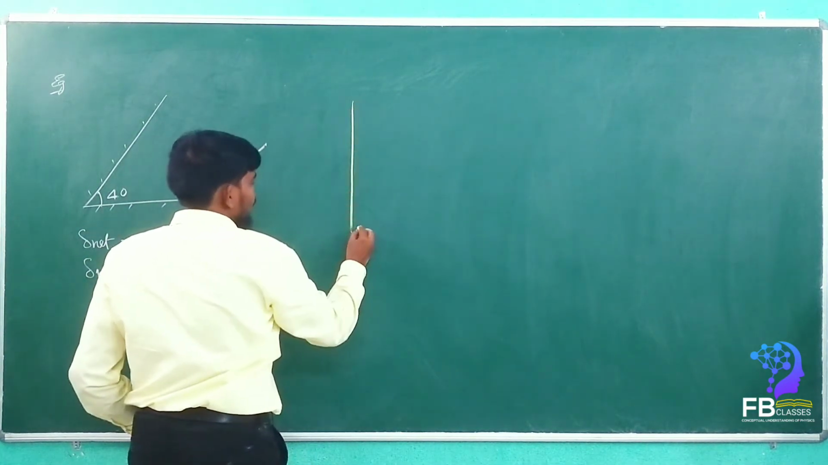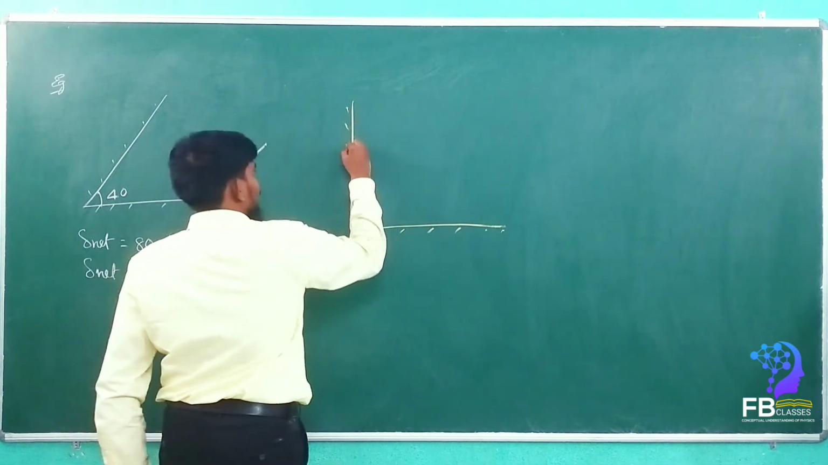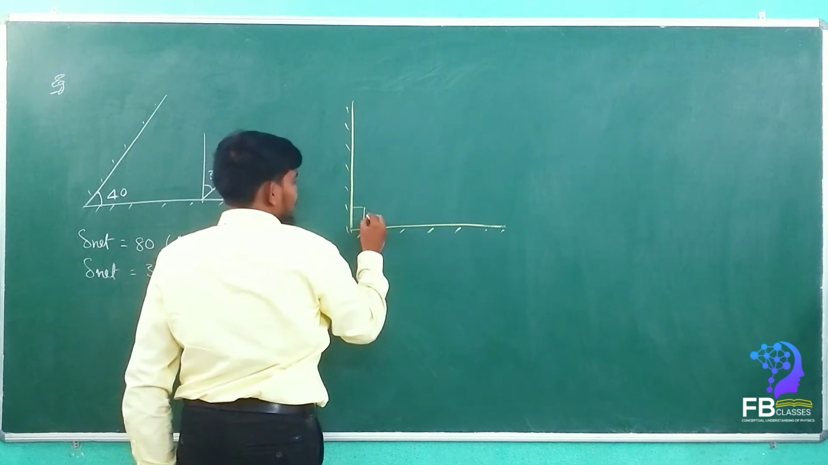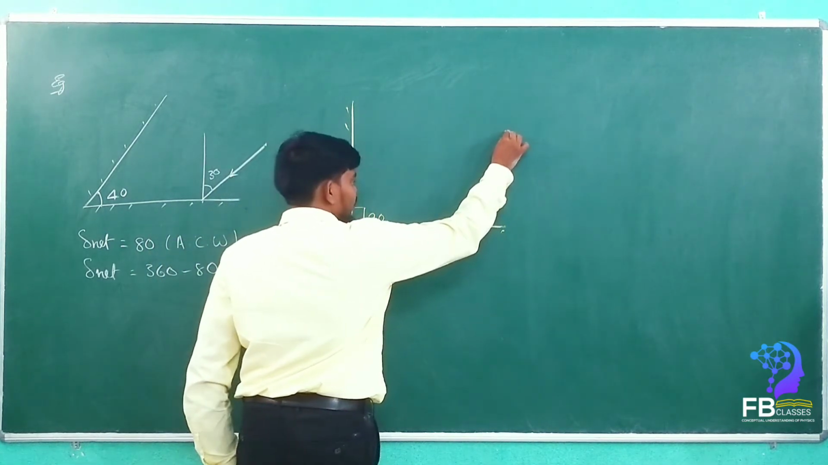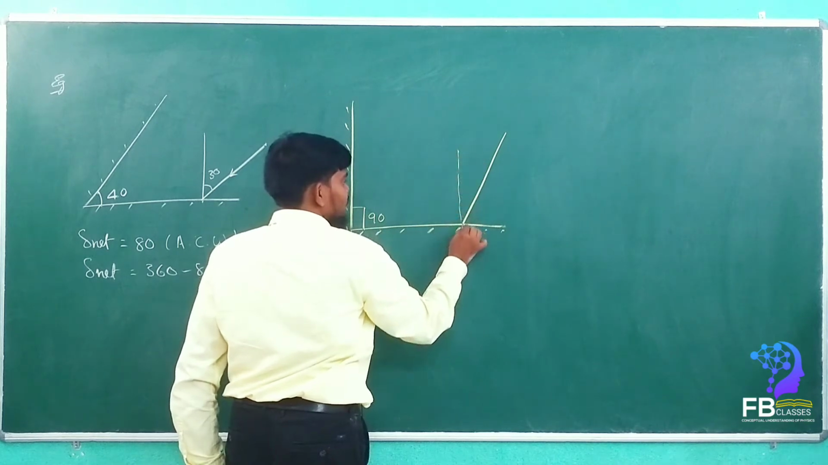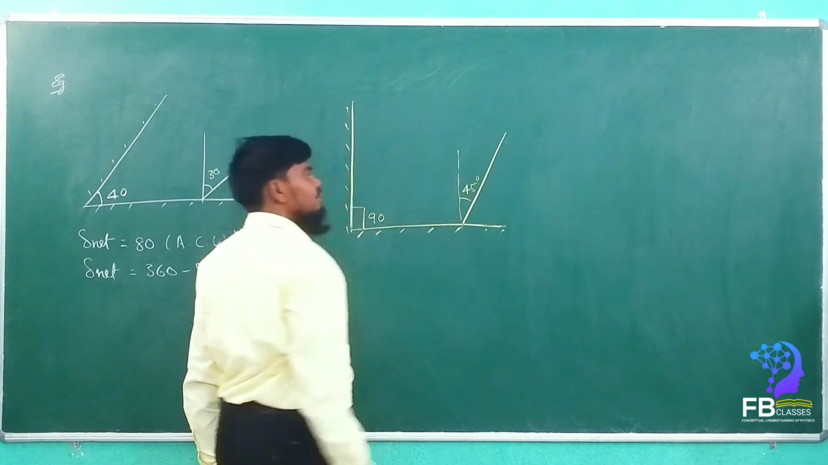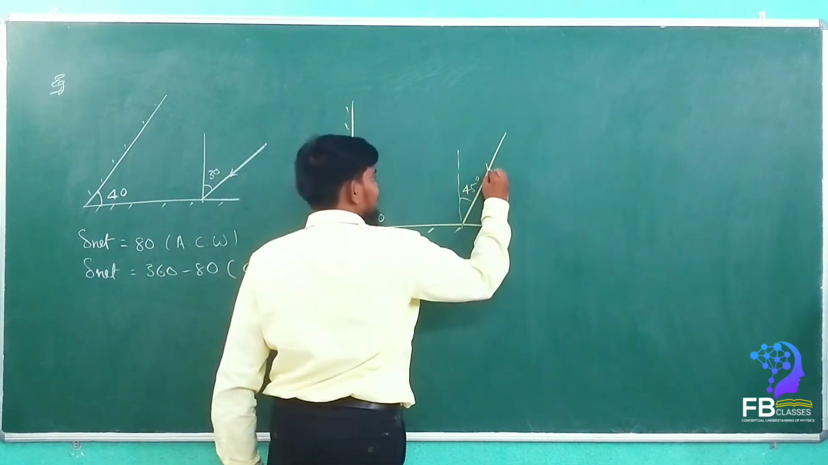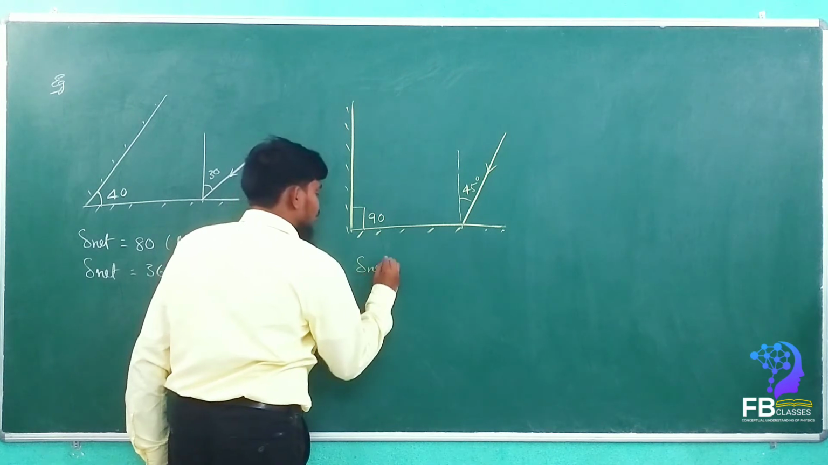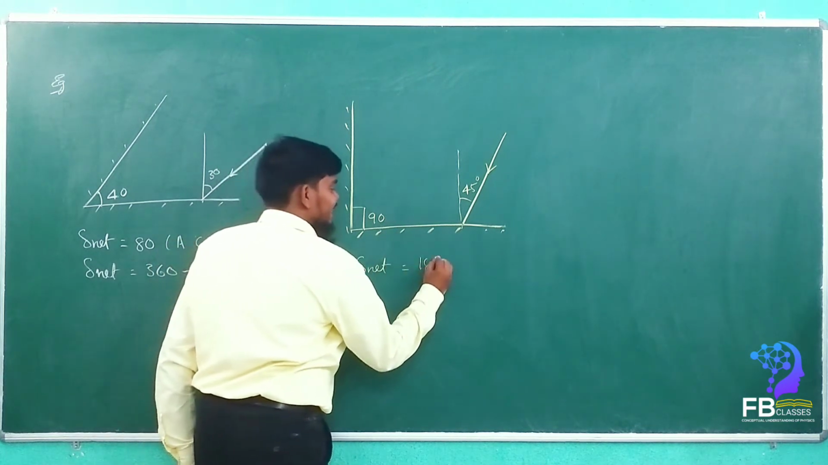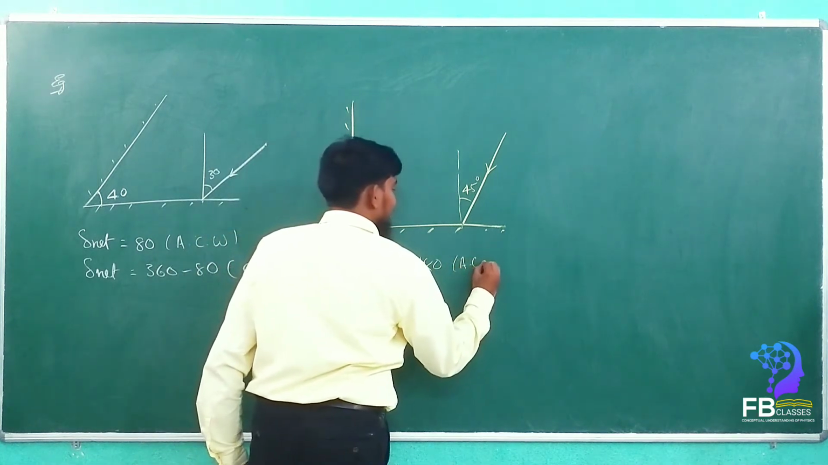I am going to give two mirrors which are perpendicular to each other. It is 90 degrees. One of the rays falls here with an angle of, consider it is 45. How much is the answer? 180. Delta net is equal to 180. Is it clockwise or anti-clockwise? Anti-clockwise. Very good.